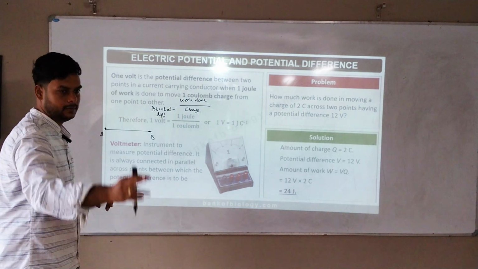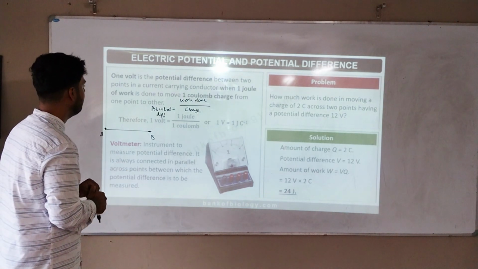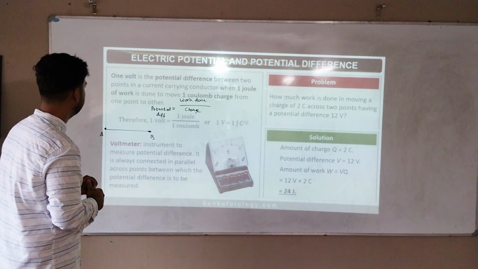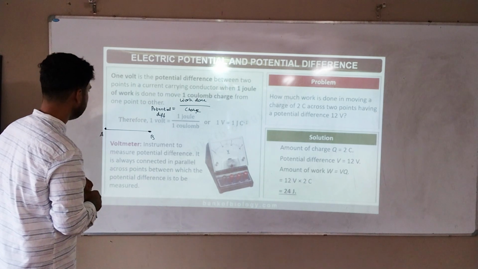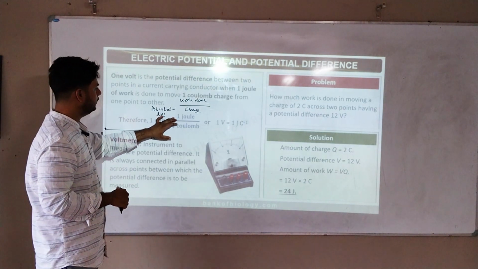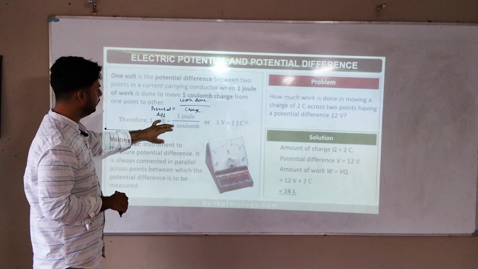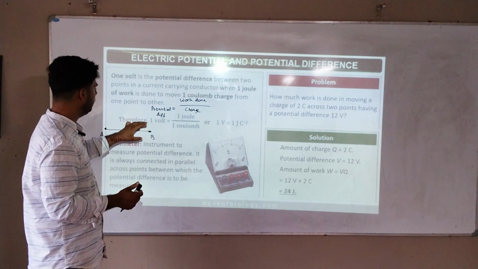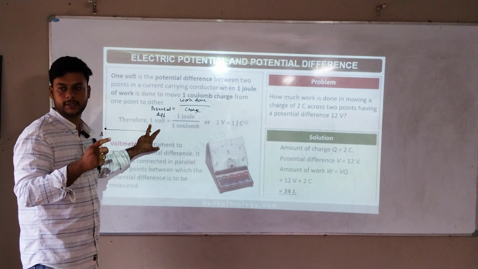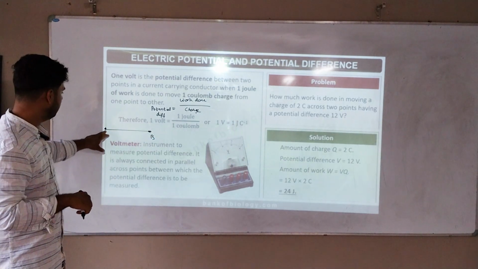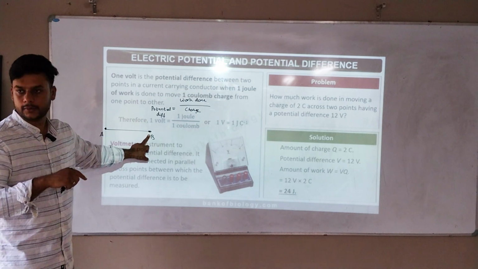1 volt is the potential difference between 2 points in a current carrying conductor when 1 joule of work is done to move 1 coulomb of charge. 1 joule of work done to move 1 coulomb of charge from one point to another point is only called a volt. Volt means potential difference. So the work done to move a charge from here to here is only called what?